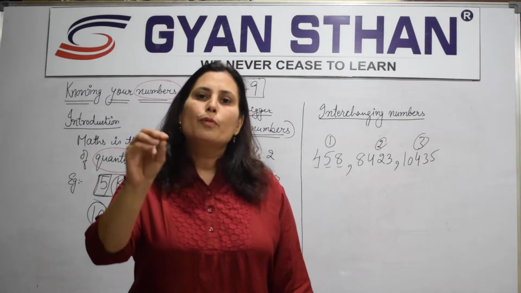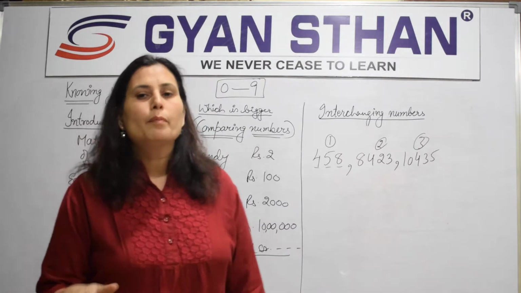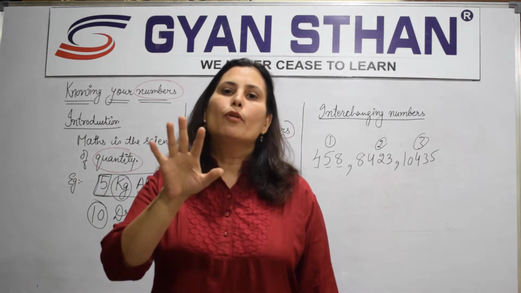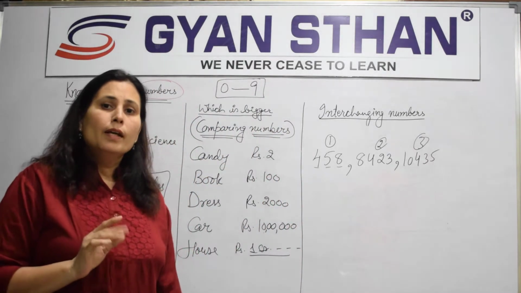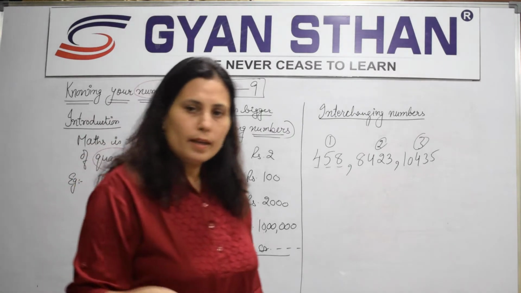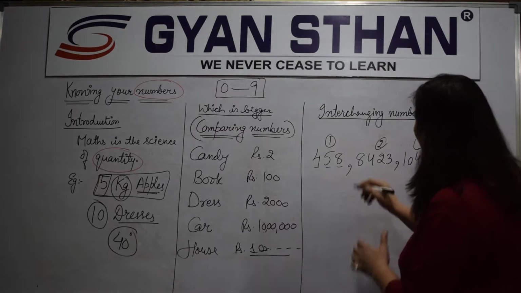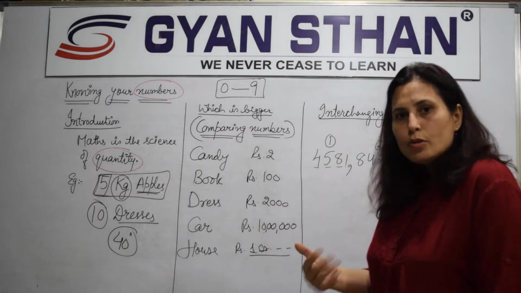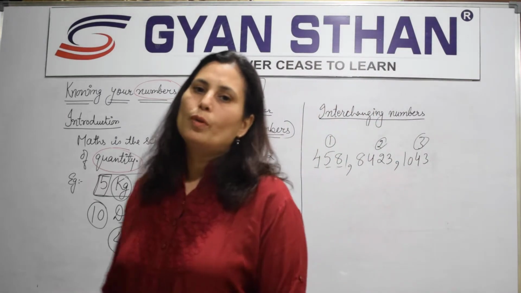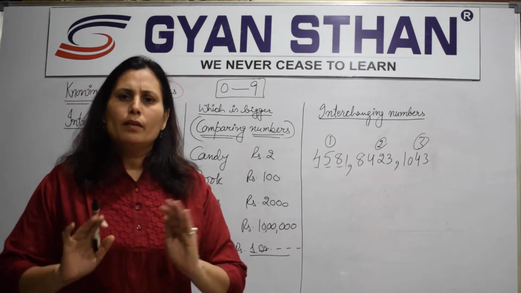So half of the problems are solved here. Half of the problem is solved here by just looking at the number of digits. तो अगर ज़्यादा digit, number बड़ा. The problem comes when they are having similar digits. Okay. Now how to compare this we have to understand. Alright. तो इसका क्या मेथड है वो हम अभी रुक कर समझते हैं.